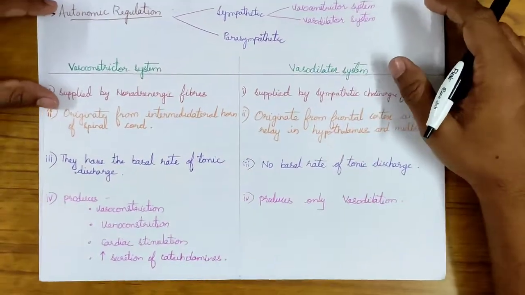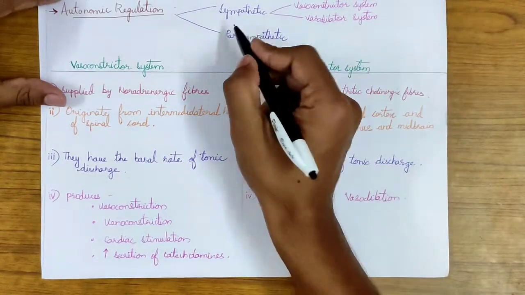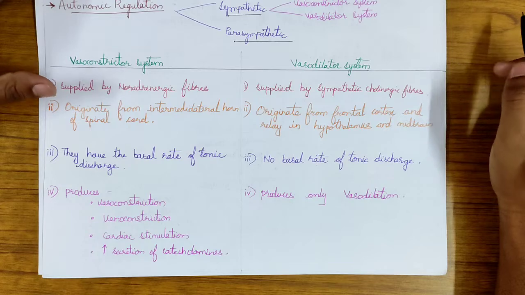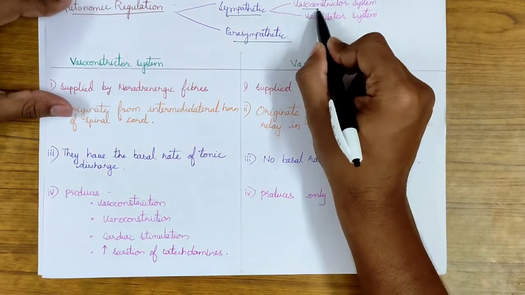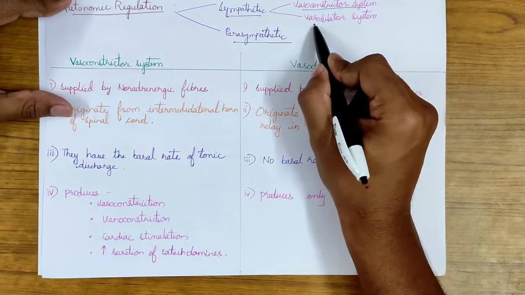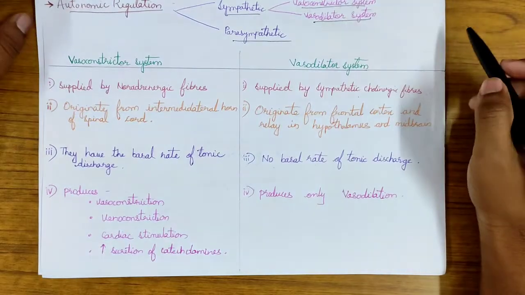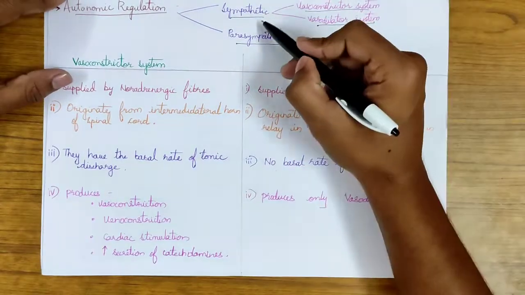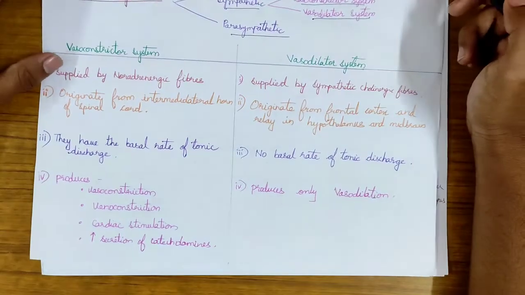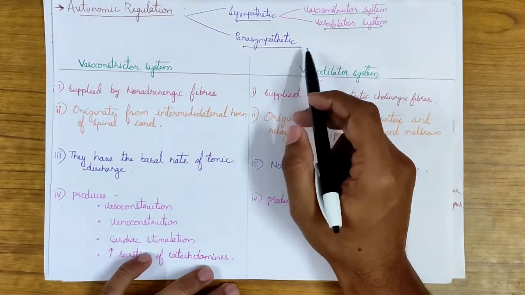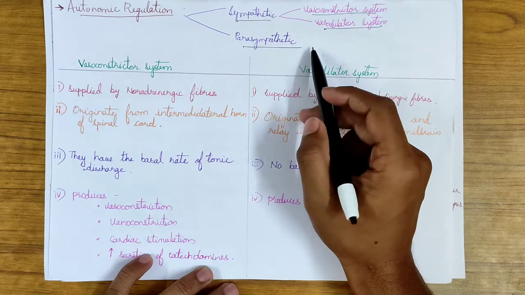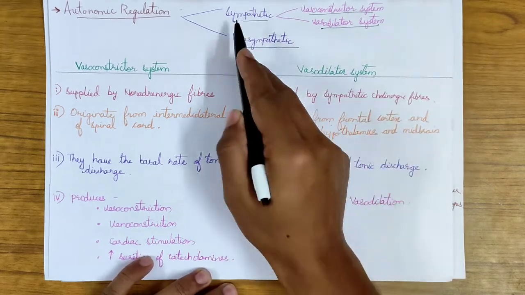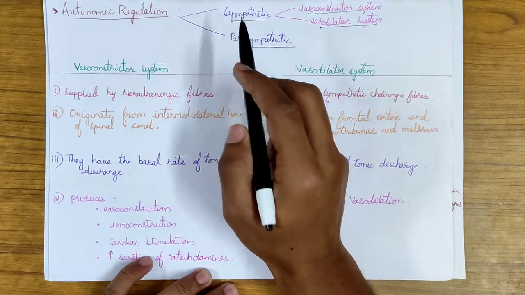The autonomic regulation is mainly influenced by the sympathetic and the parasympathetic nerves. Under the sympathetic nerves, there is sympathetic vasoconstrictor system and the sympathetic vasodilator system. Mainly here, the sympathetic nerves play the major role because they supply the blood vessels directly. The parasympathetic nervous system also plays a role by decreasing the heart rate and the cardiac output and thereby decreasing the blood pressure. But the sympathetic nervous system plays the major role here.